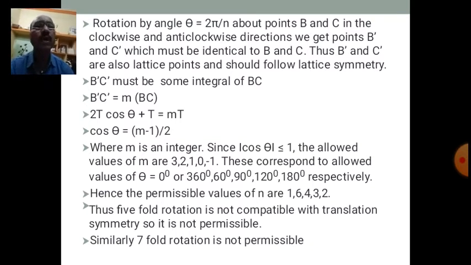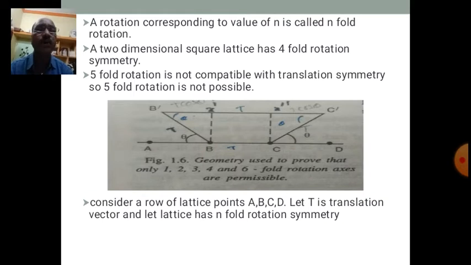If we rotate the lattice about points B and C through an angle theta, AB is rotated in the clockwise direction through angle theta and CD is rotated in the anti-clockwise direction through angle theta, we get the lattice points B dash and C dash.